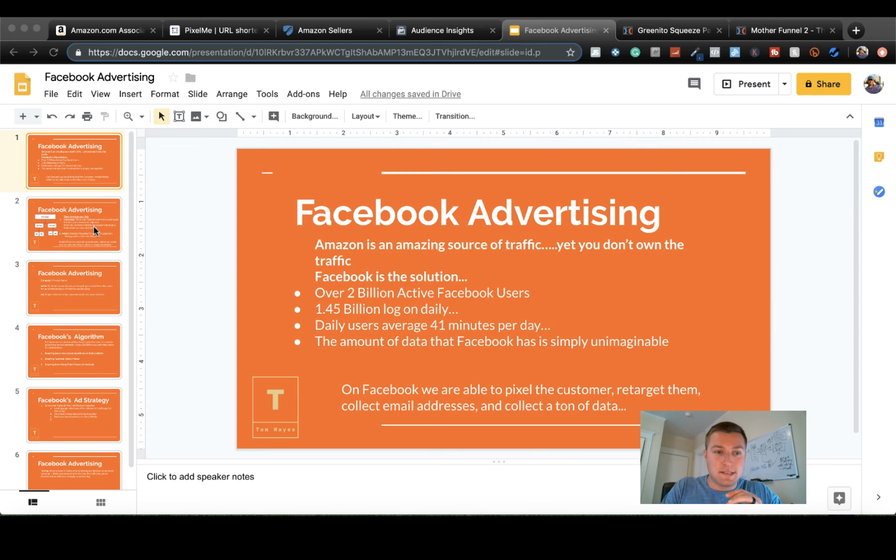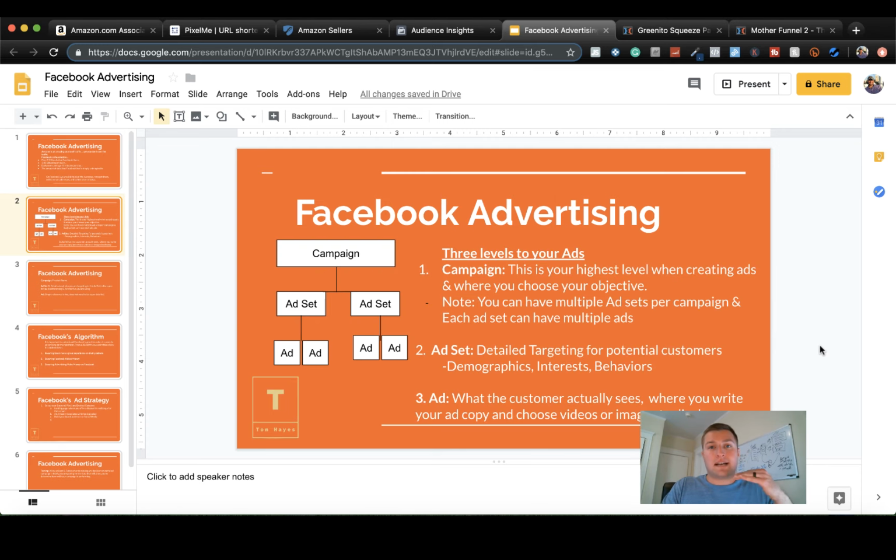Let's talk about how we're going to go through this. On a very basic level, there are three things when you're in Facebook. You're going to go to business.facebook.com and set up an actual business account, and that's free. You want to set this up for your business. Don't use a personal account to advertise. That's very important. Basically, at a very high level, you have a campaign, and within that campaign, you can have multiple ad sets. Ad sets are your detailed targeting. Who are you targeting? Who do you want these ads to be displayed to? There's so much power behind this.